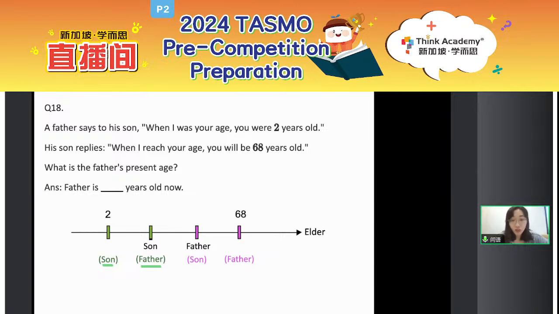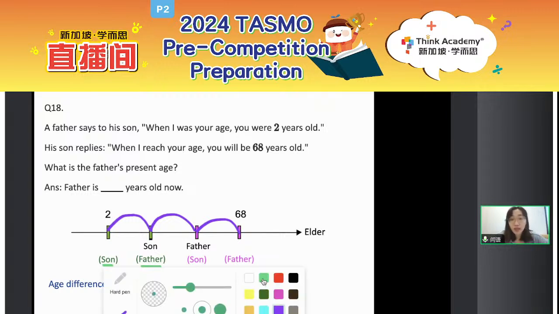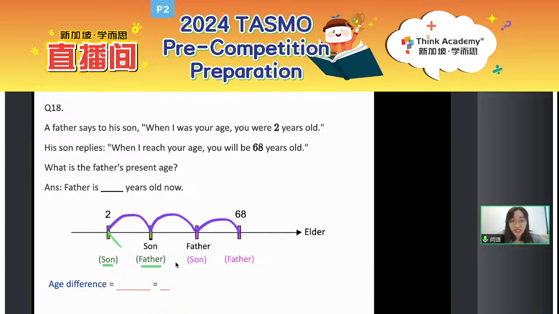Everyone, according to the diagram, now you can see in between them, the age difference doesn't change. So how many age differences can you find here? We have 1, 2, and 3. Okay, so here pay attention that for age difference, how can we figure out? Firstly, 68 minus 2. So you can figure out the big difference here.